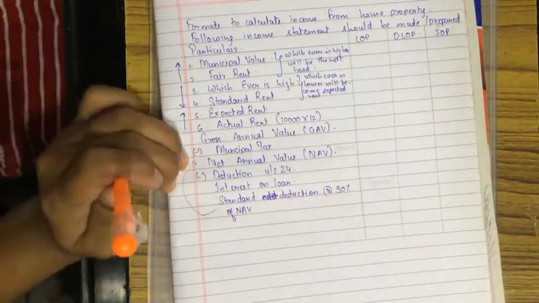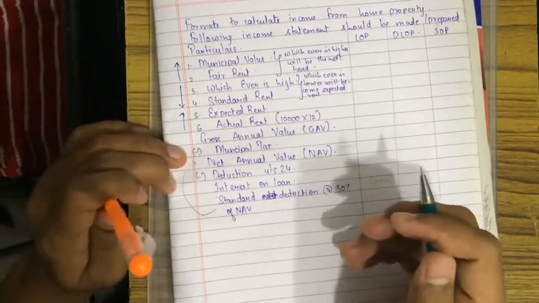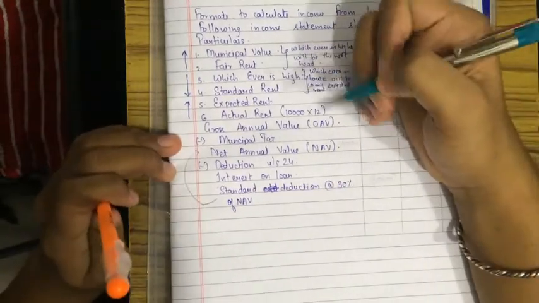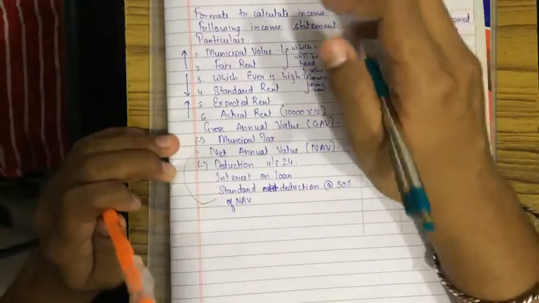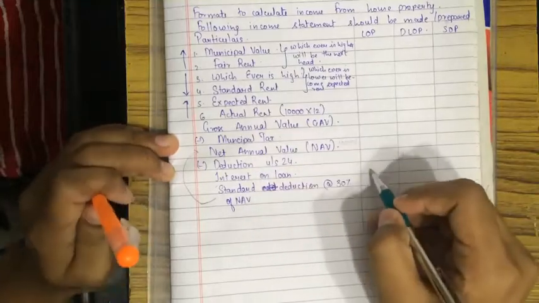Interest on loan, what do you mean by interest on loan? I'll give you a hint. You have bought a property, and after buying the property, you have taken a loan to buy it. You are paying interest on that loan. Such interest is deducted from here.